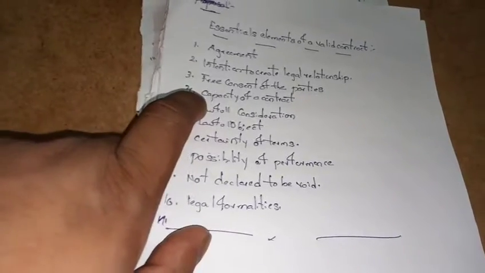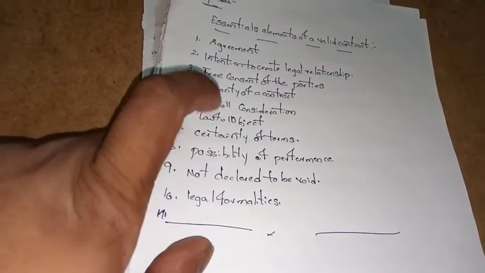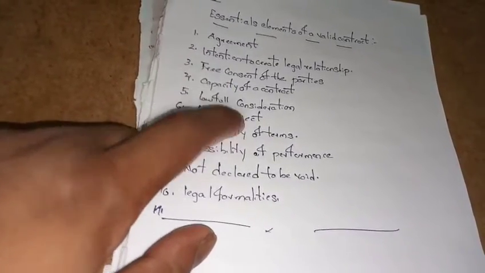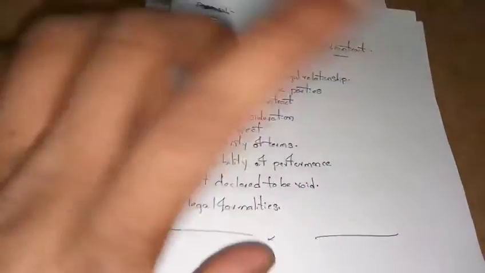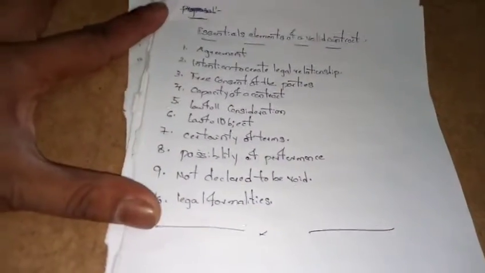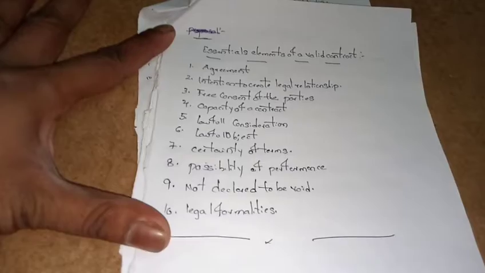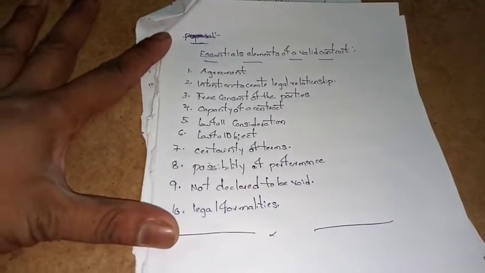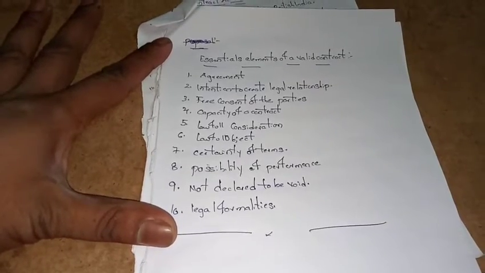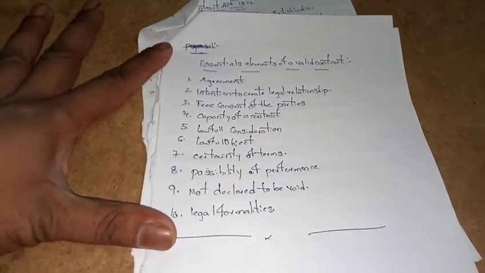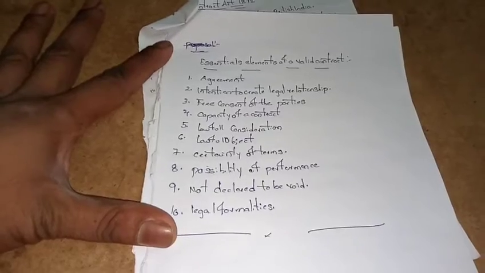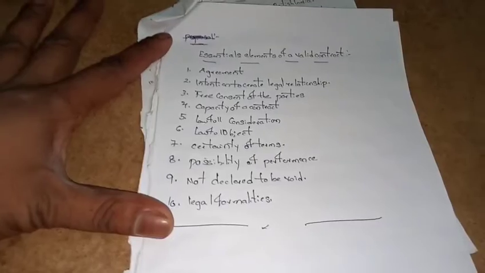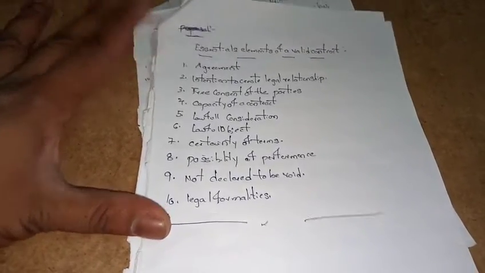Agreement, intention to create a legal relationship, free consent of the parties, capacity to contract, lawful consideration, lawful object, certainty of terms, possibility of performance, not declared to be void, legal formalities. These are the 10 key elements of a valid contract.